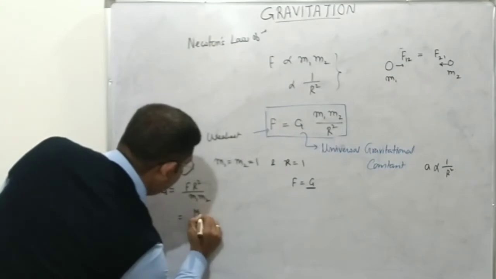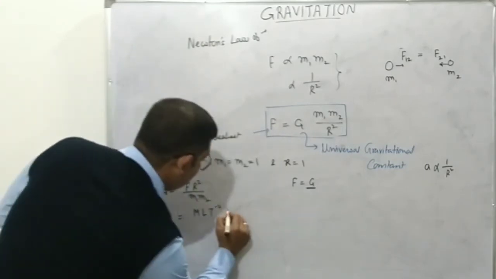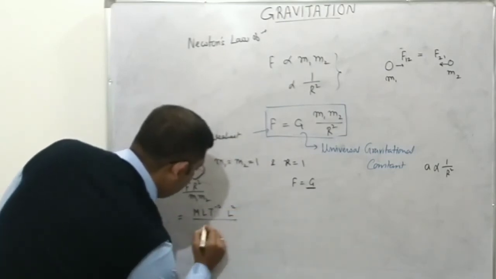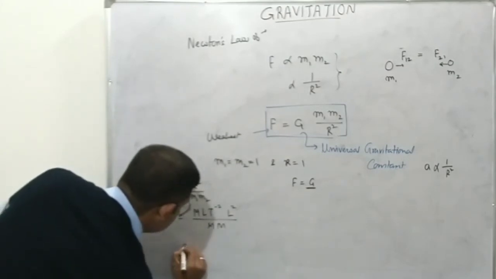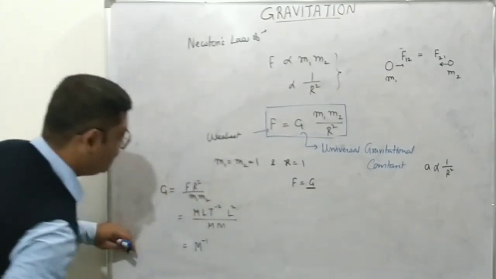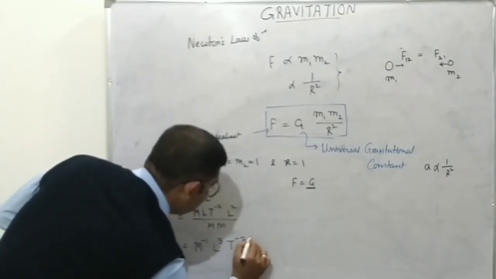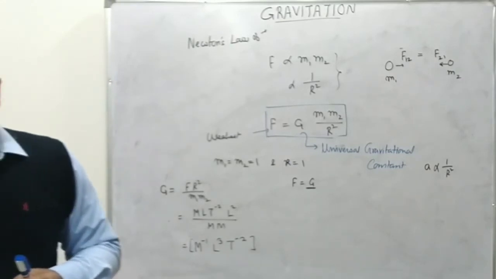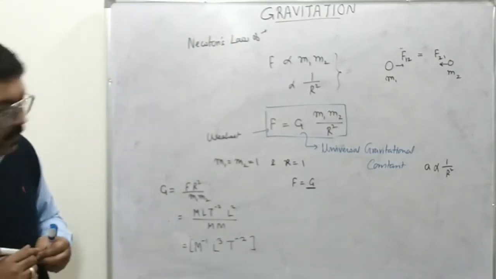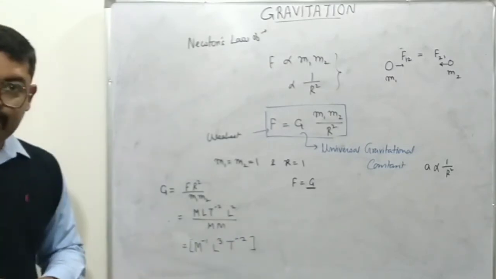So, we have M L T to the power minus 2 for force, we have L square divided by M and M, which will give us M to the power minus 1 L cube T to the power minus 2 as the dimension of universal gravitational constant. M inverse L cube T to the power minus 2.